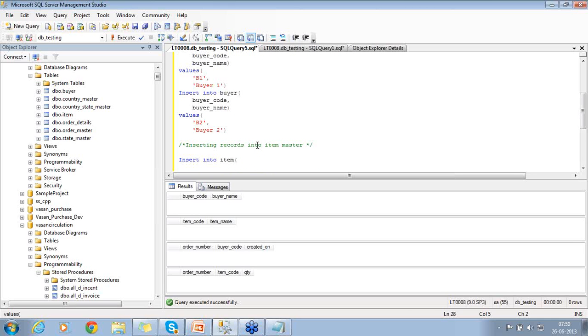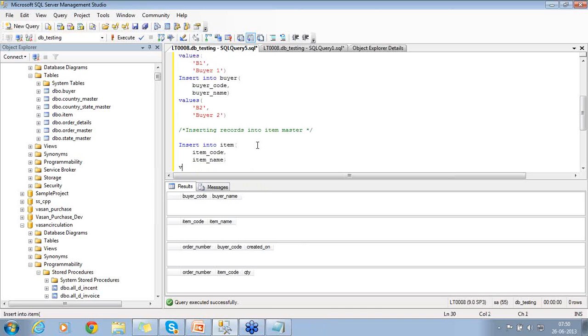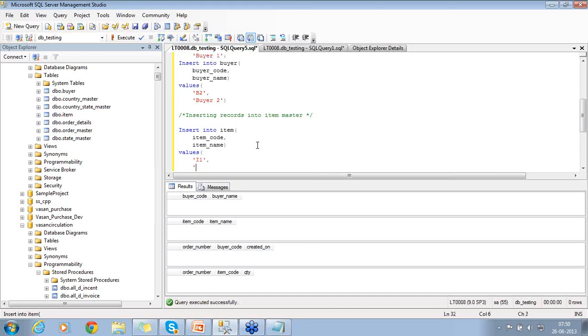All your cosmetics are individual items. Your computer is an item. So who buys this computer is a buyer. So item code and item name separated by comma, parenthesis closed, values, parenthesis open, value of the item 1, I1, and item name separated by comma.